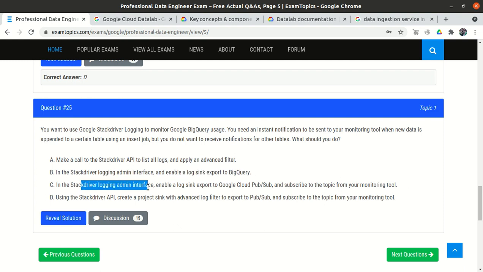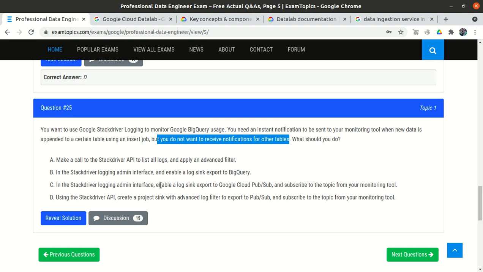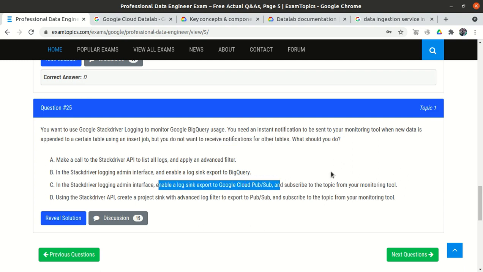In the third, in the Stackdriver Logging admin interface, enable a log sink export to Google Cloud Pub/Sub, and subscribe to the topic from your monitoring tool. Okay, fine. First we take all the logs, then export them into Cloud Pub/Sub, then use a monitoring tool. Now we have the monitoring, but for which table? We have all the logs and are not putting any filter. The question says we need an alert only for one table, not for all the tables. So it is partially incorrect, and we will not use option C.